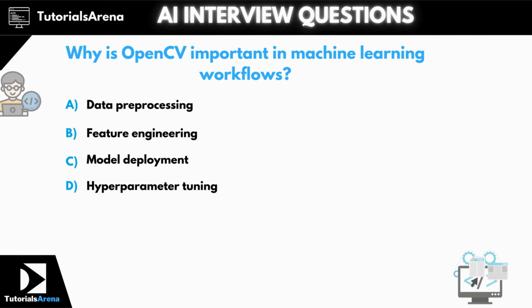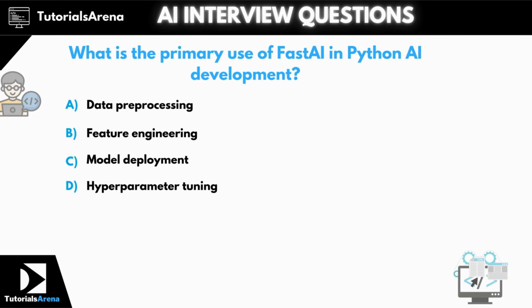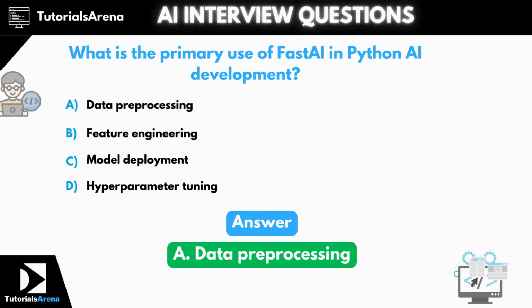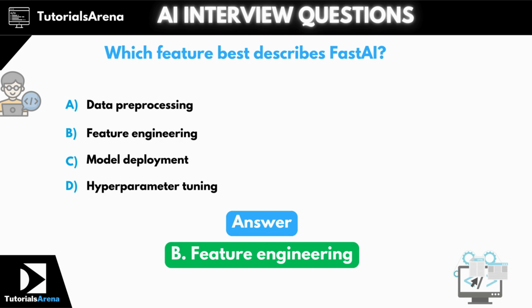Question 57. Why is OpenCV important in machine learning workflows? The correct answer is option B, feature engineering. Question 58. What is the primary use of fast.ai in Python AI development? The correct answer is option A, data preprocessing. Question 59. Which feature best describes fast.ai? The correct answer is option B, feature engineering.